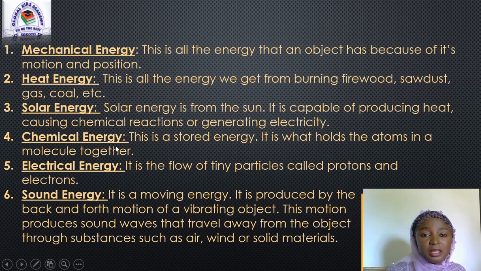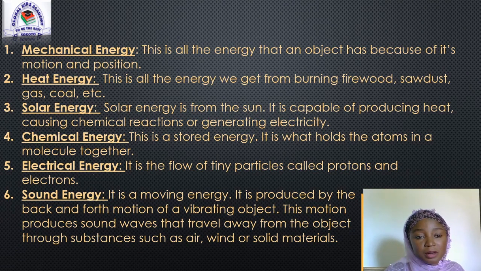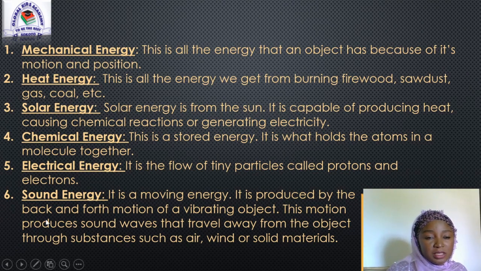Then we have chemical energy. This is a stored energy. It is what holds the atoms in a molecule together. Then the fifth one is the electrical energy. This is the flow of tiny particles called electrons. Most of us use this in our houses. Whenever there is light, you can operate most of your electrical appliances, but without this energy, your television will not be able to work, your pressing iron will not be able to work, your electric cooker will not be able to work.